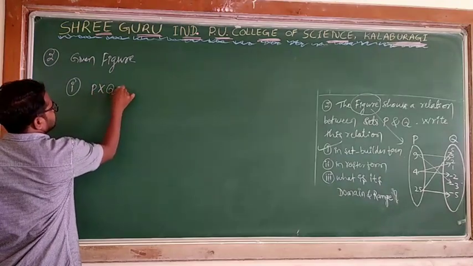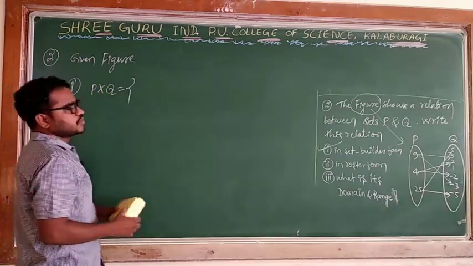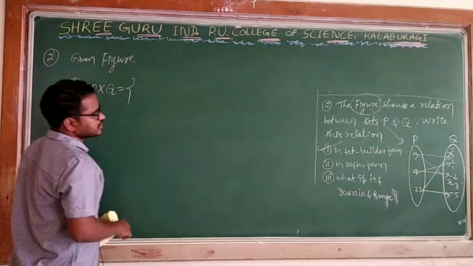P cross Q means the relation between the two sets P and Q. What is the relation here?